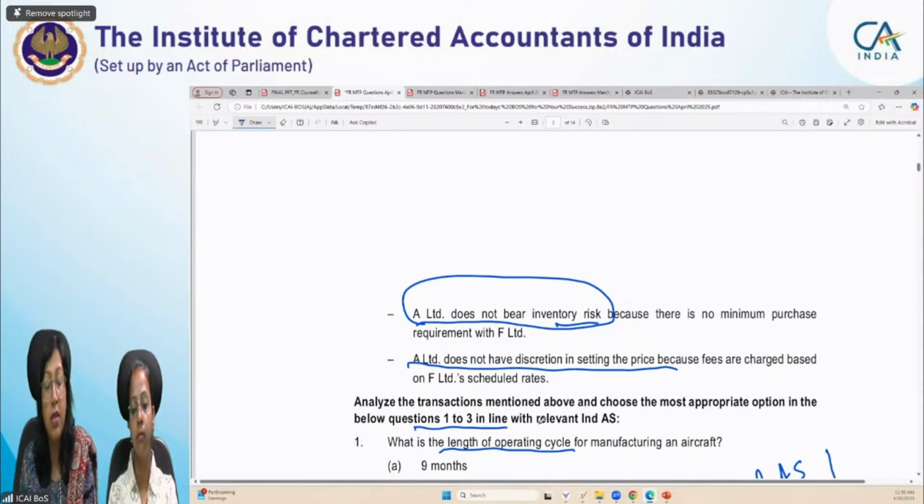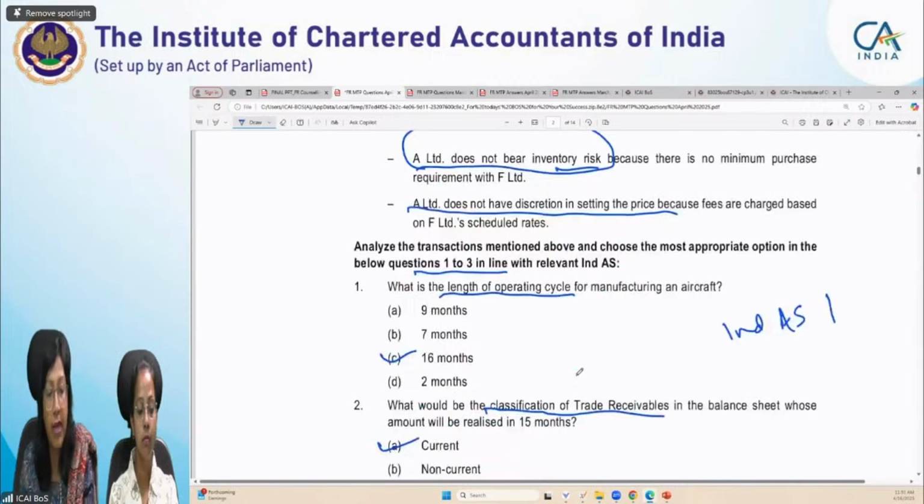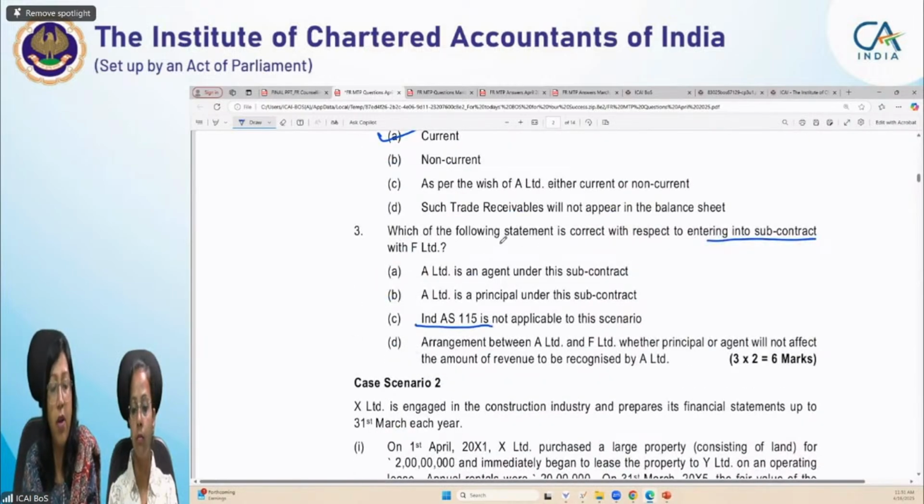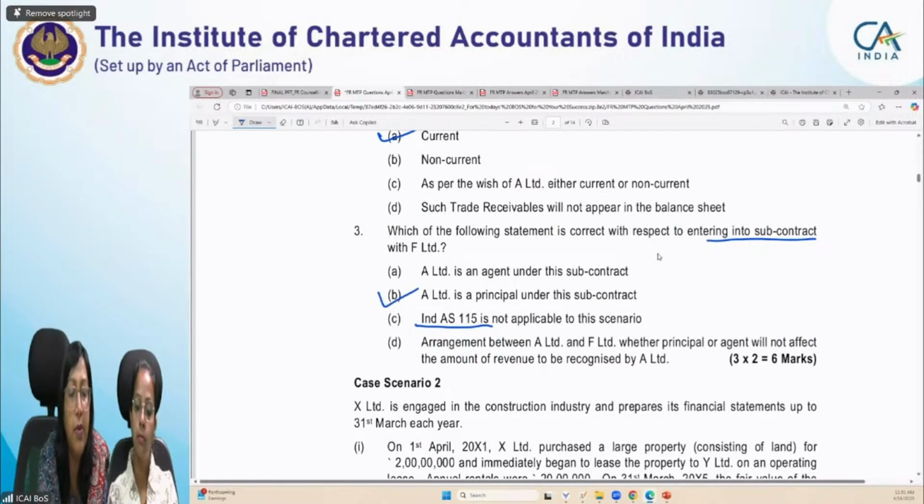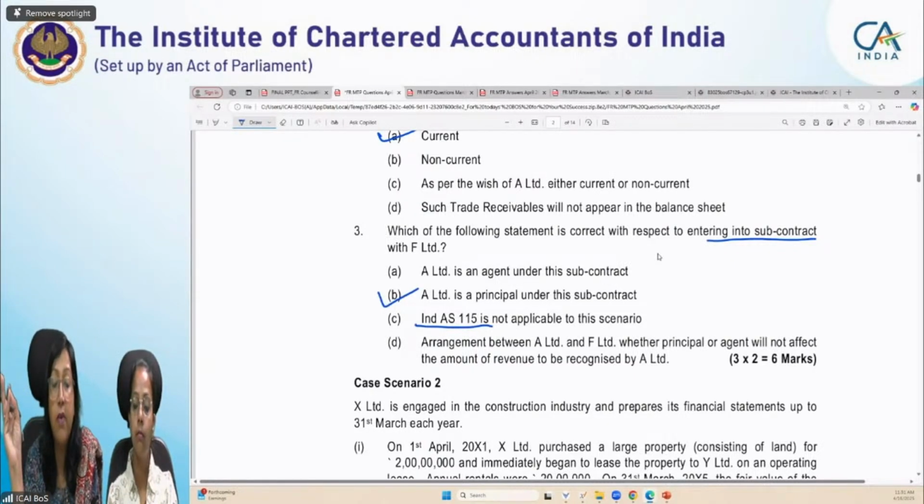Now students, one question was from Mr. Palinappan. Let's first go to the MCQ. Which of the following statements is correct with respect to entering into a subcontract? A Limited is an agent under this subcontract. A Limited is a principal under this subcontract. Ind AS 115 is not applicable. Okay, so this is very clear: A Limited is principal. Arrangement between A Limited and F Limited, whether principal or agent, will not affect the amount of revenue to be recognized by A Limited.